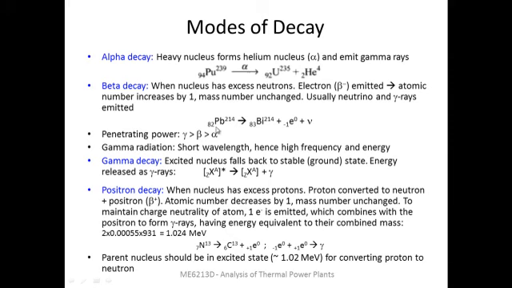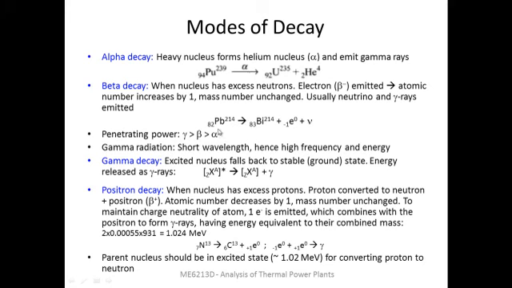The example shown here is that of lead getting transformed into bismuth. Lead has an atomic number of 82, mass number of 214. So during the beta decay, the mass number remains the same because the electron has almost no mass. So mass number is the same. Atomic number has gone up by 1 because there is an additional proton that has been formed. So this represents the neutrino that is emitted.